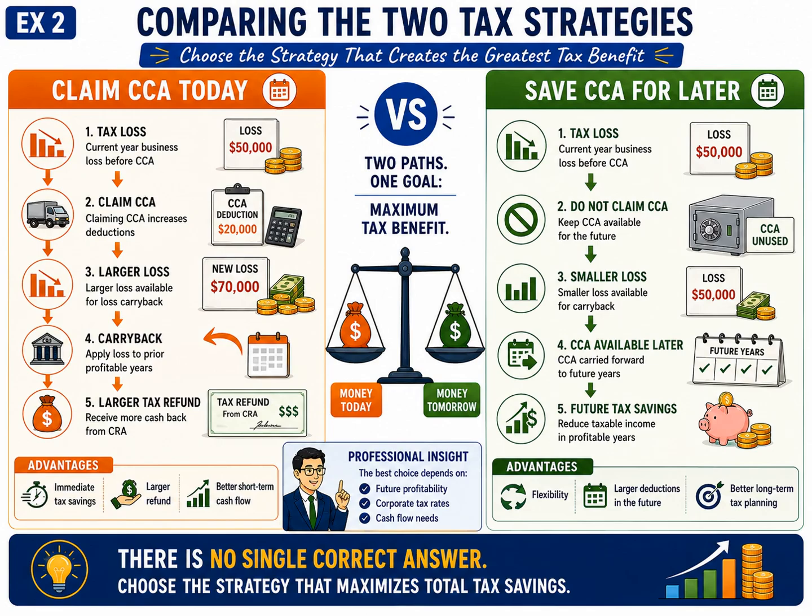Now let's look at the second strategy, saving the available CCA for later. Instead of claiming CCA this year, the corporation deliberately leaves some or all of its available deduction unclaimed. Since CCA is generally optional, the unused amount remains available in the asset's undepreciated capital cost balance for future years. By preserving CCA, the corporation creates a smaller current year loss, but it also keeps valuable deductions available for future profitable years.